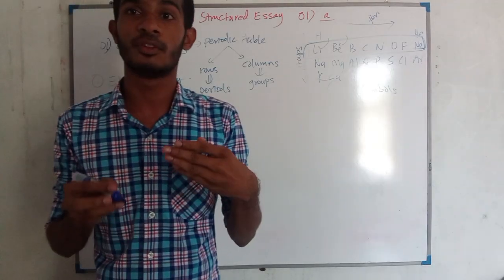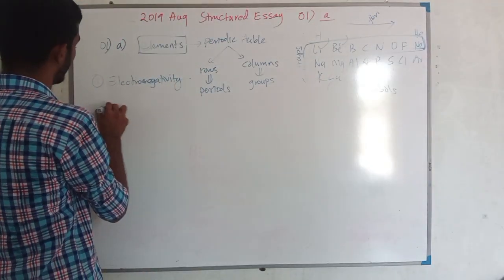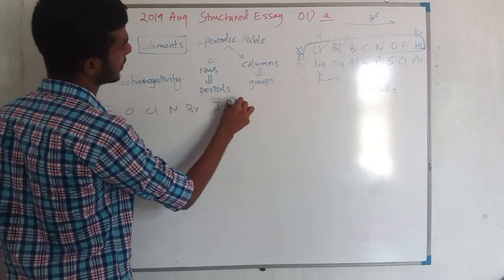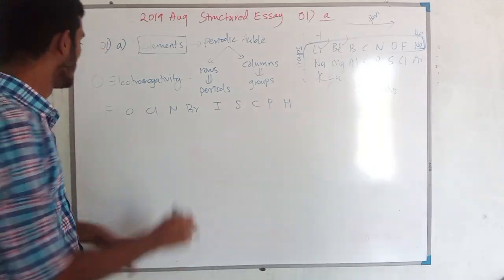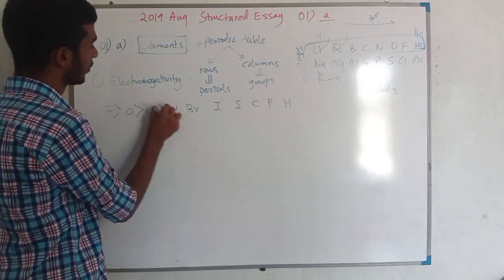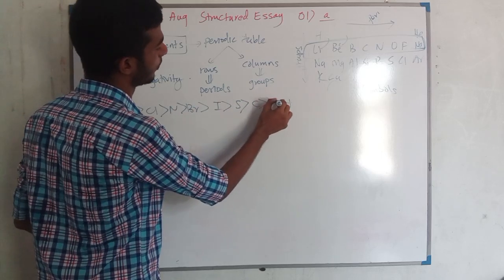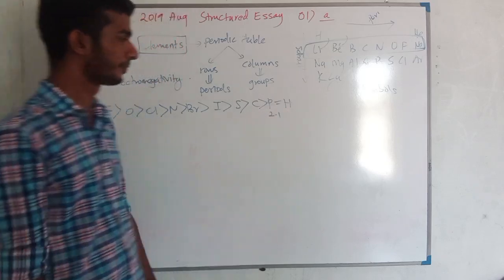If you want to know about electronegativity, going to the answer is very simple. You might have known the electronegativity series, that is F O Cl N Br I S C P H. So this is the electronegativity series. Fluorine, oxygen, chlorine, nitrogen, bromine, iodine, sulfur, carbon, and phosphorus and hydrogen are the same, so normally we say 2.1.